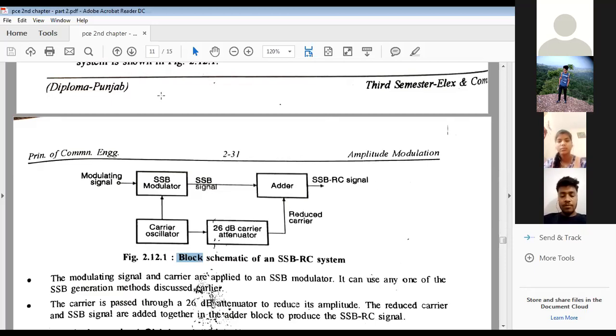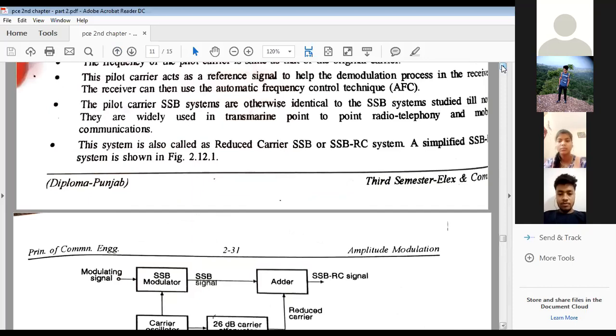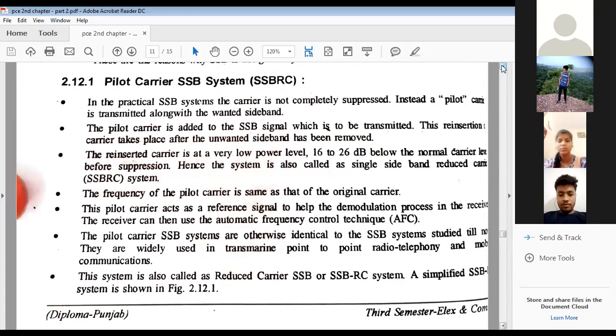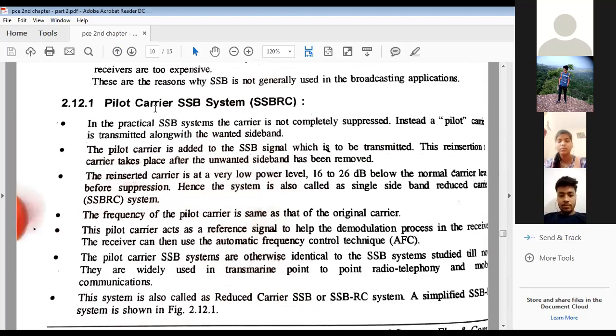So this is how we can generate the single sideband reduced carrier signal, and we often call it a pilot carrier SSB system. This can be used in independent sideband as well. That we will discuss after this.